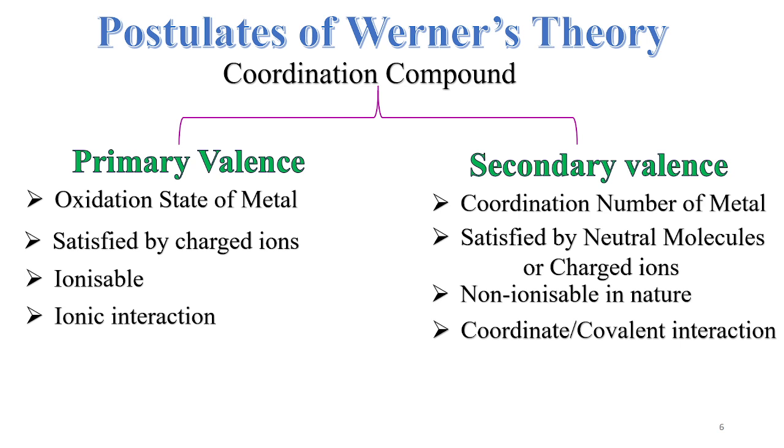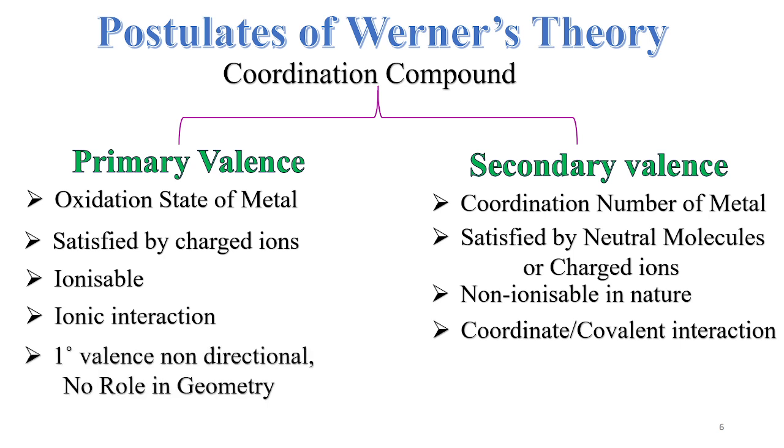For example, ionic molecules like NaCl will be ionized in solution, but covalent molecules will not be easily ionized in solution. In this case, the ligands in the coordination compound will never ionize in solution. So these are some of the postulates proposed by Werner based on his experimental results.